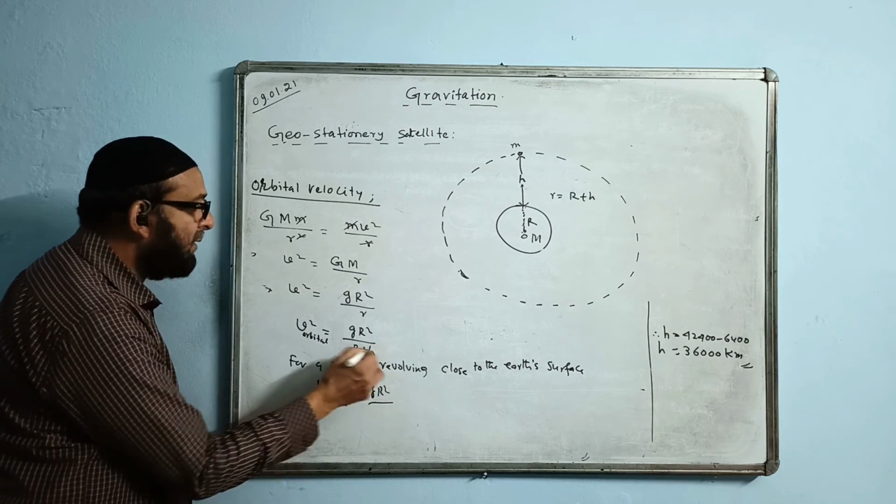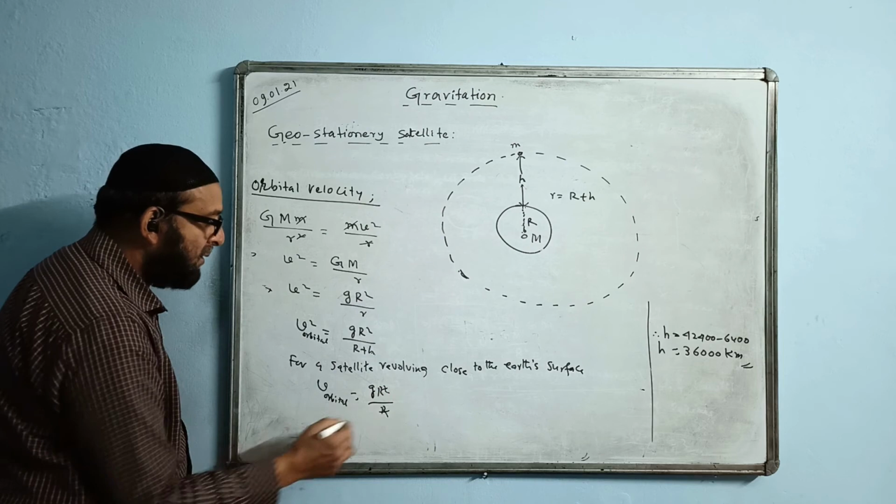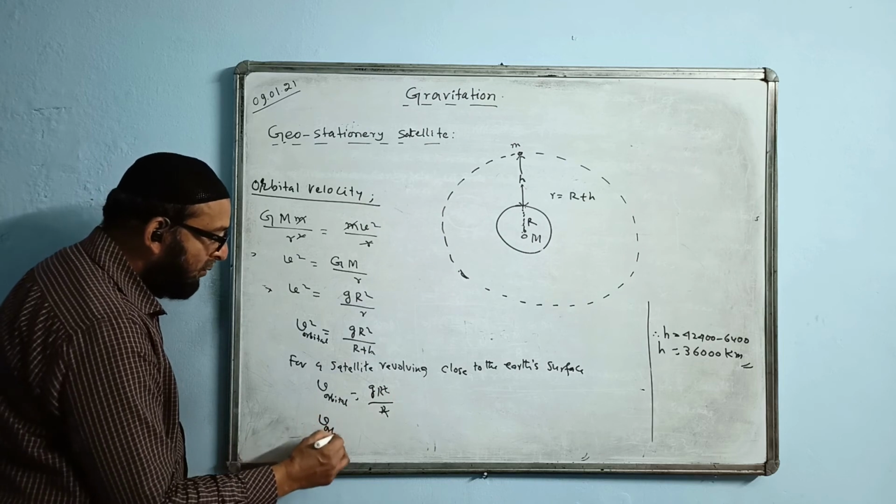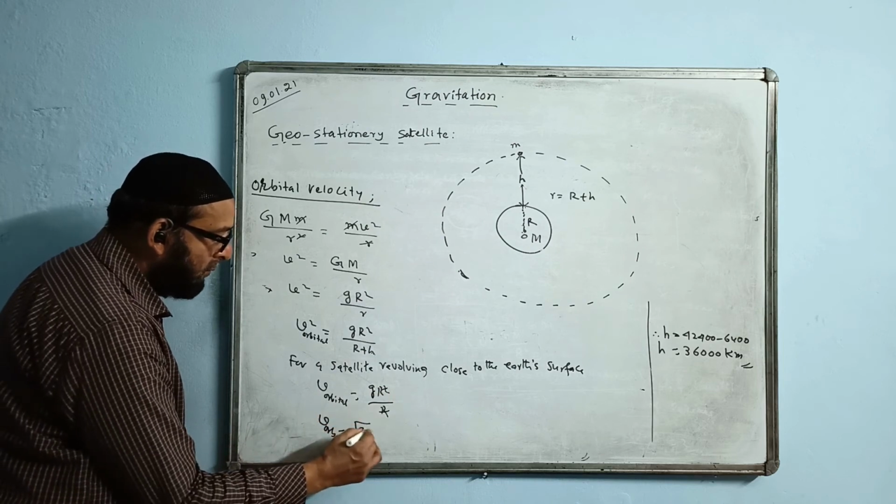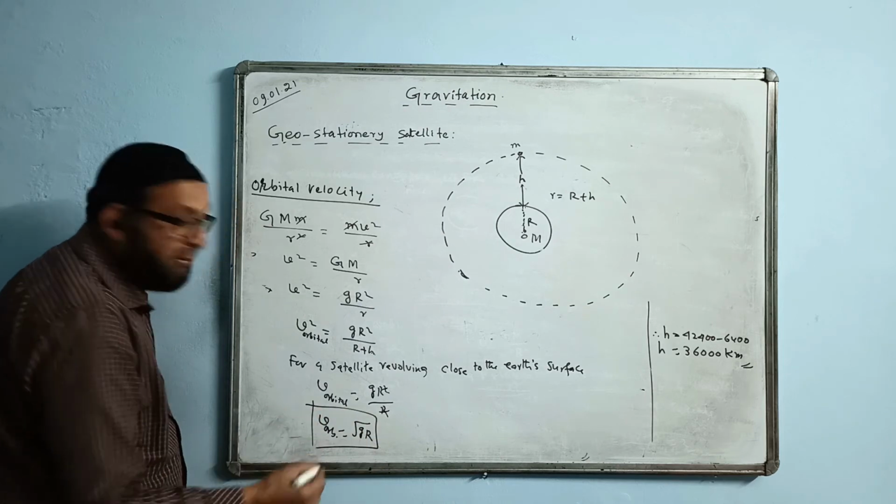This h is neglected with respect to R. We cancel R. Therefore, v orbital value will become root gR. This becomes the formula of orbital velocity.